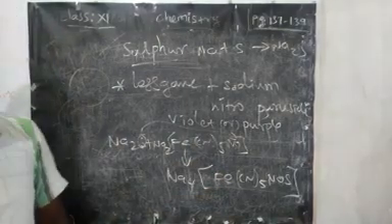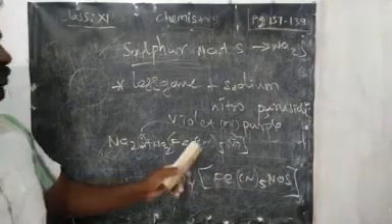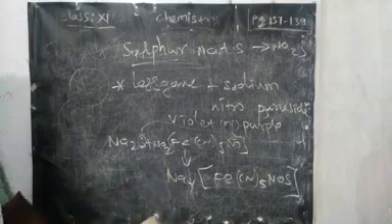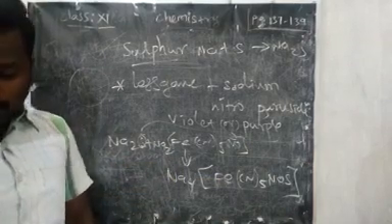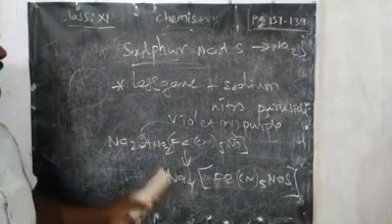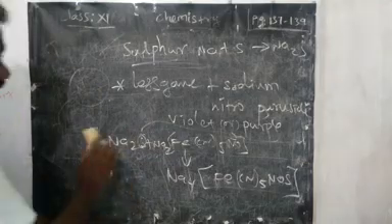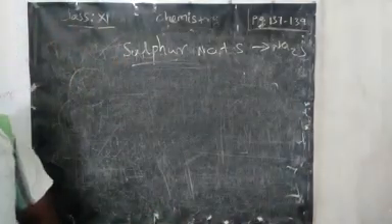This complex compound name they didn't give, simply they say a violet or purple color complex compound will form. This is one test to confirm sulfur. We have one more test also, another test for sulfur confirmation.